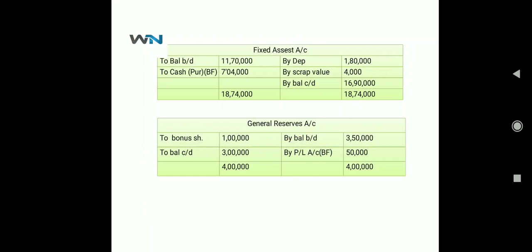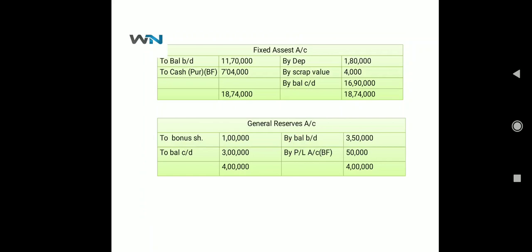So fixed assets opening balance was 11,70,000. Okay, on that, from all the information from your additional one, depreciation we have charged 1,80,000, and then one part of fixed asset which we have discarded without any scrap value, that is 4,000. And the closing balance is 16,90,000.